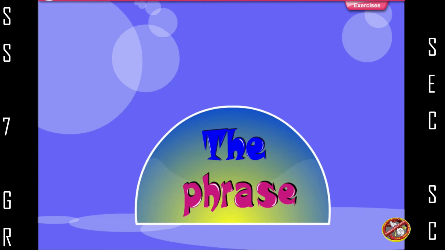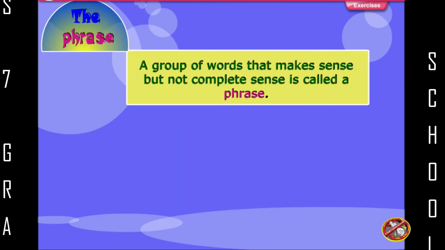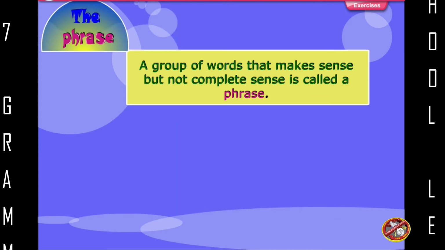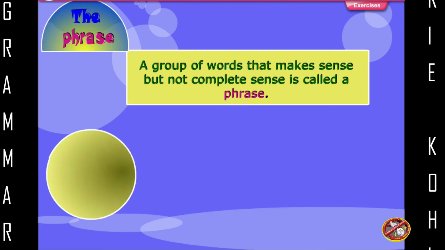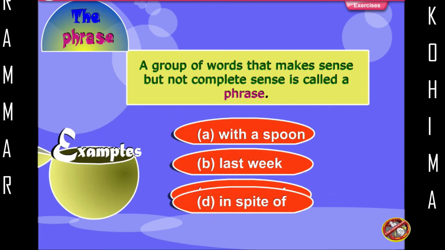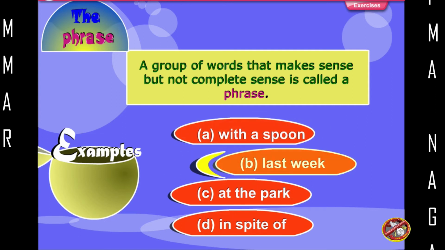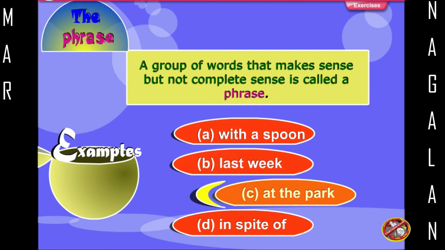The phrase. A group of words that make sense but not complete sense is called a phrase. Examples: with a spoon, last week, at the park, in spite of.